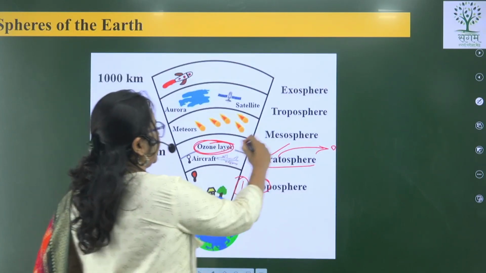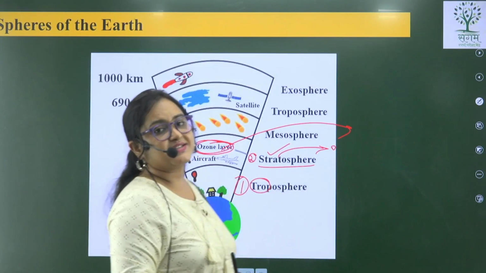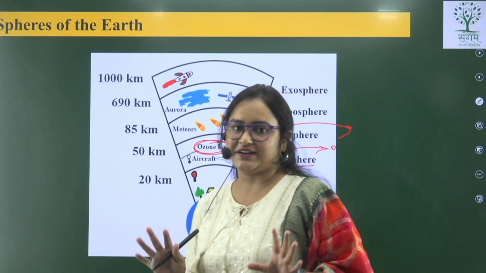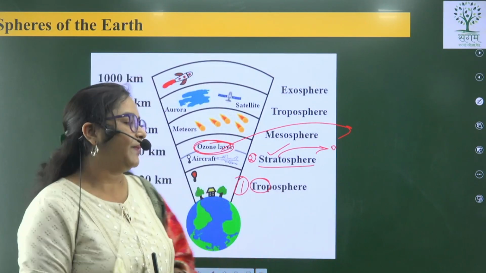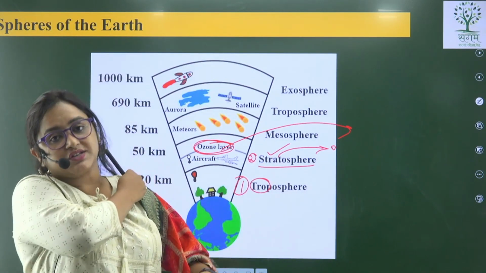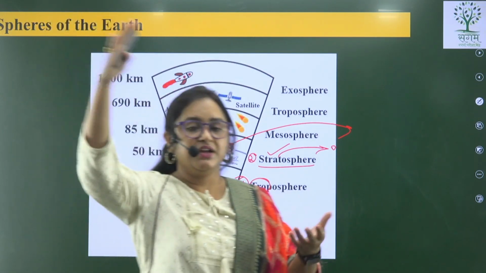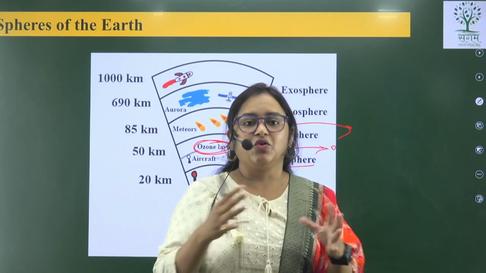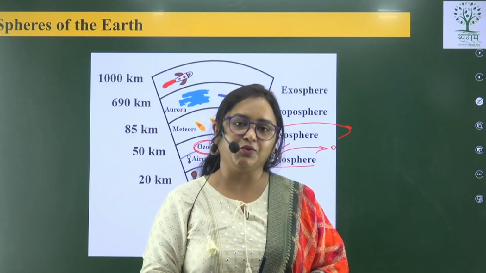So it acts as a natural sunscreen. Everybody applies sunscreen so that we are protected and don't get tanned. But the natural sunscreen is our ozone layer, which blocks UV rays from entering the troposphere and then the earth, and causing skin cancers to human beings.